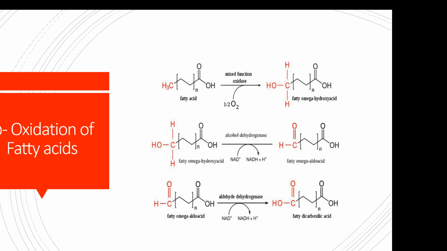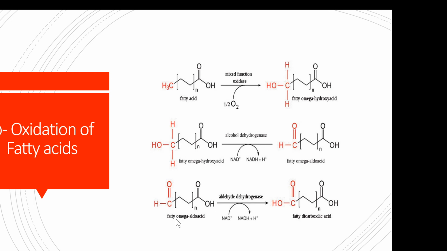So the fatty acid reacts with a mixed function oxidase enzyme, omega hydroxylase, so that it will be converted into omega hydroxy fatty acid. This omega hydroxy fatty acid will be acted upon by the dehydrogenase enzyme alcohol dehydrogenase, so that this alcohol will be converted into an aldehyde, a fatty omega aldo acid.